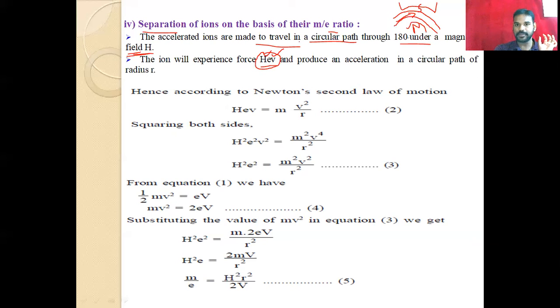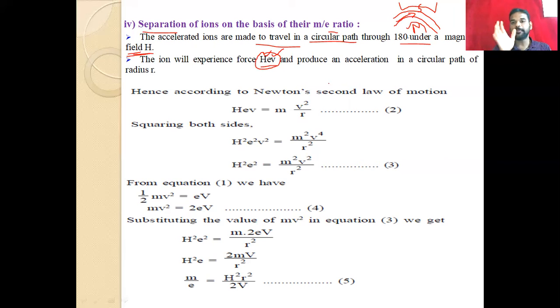The charged fragment experiences this in the circular path, which produces the acceleration. For the acceleration, two factors are affecting: one is the charge or potential we are applying, and one is the magnetic field.